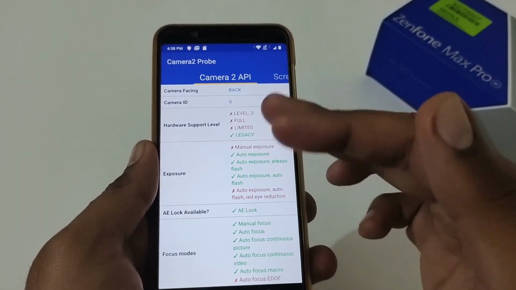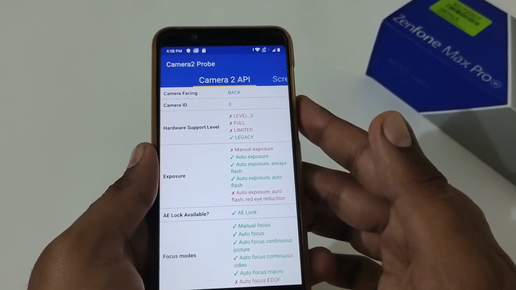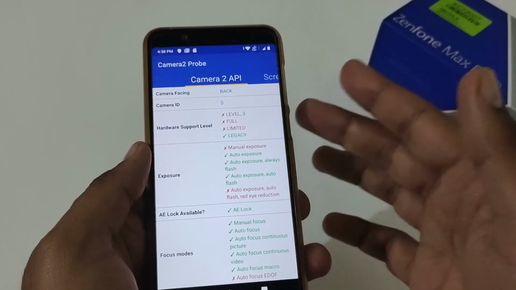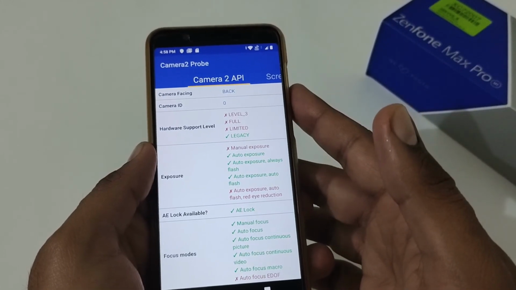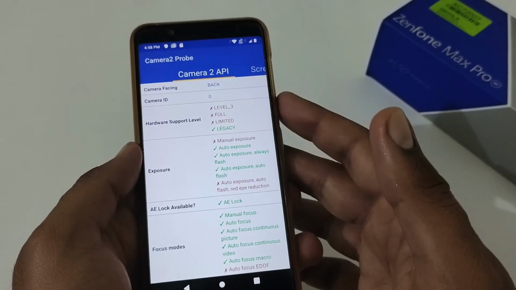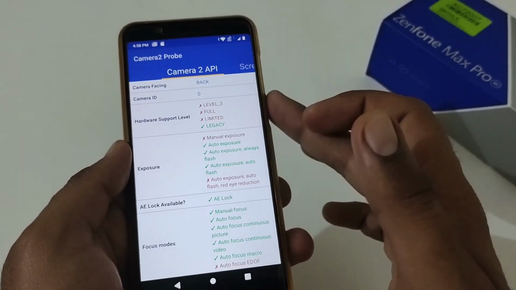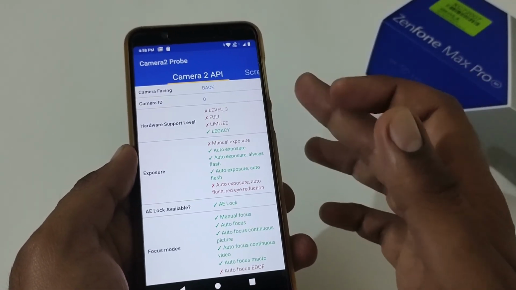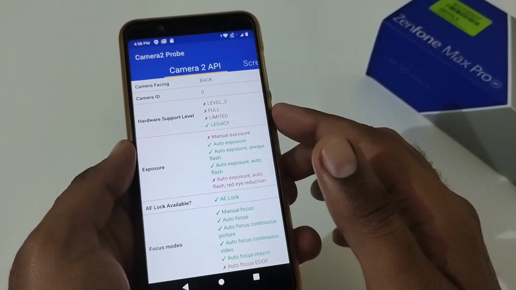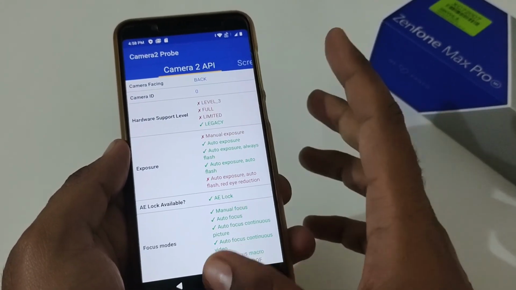You can see that before, the hardware level support was level 3, but as soon as we did the factory data reset, even the Camera2 API support level was reset to legacy. So if you are planning to do a factory reset and want to keep Camera2 API intact, like if you have enabled it as level 3 and it should stay level 3, then I would suggest you go for a hard reset, because in a hard reset this level 3 support never changes to legacy if you have already enabled it manually.